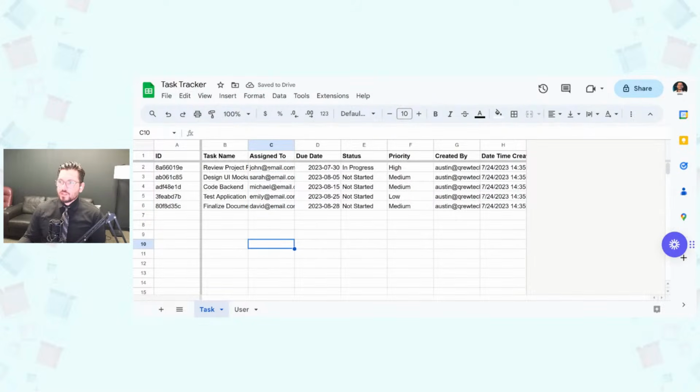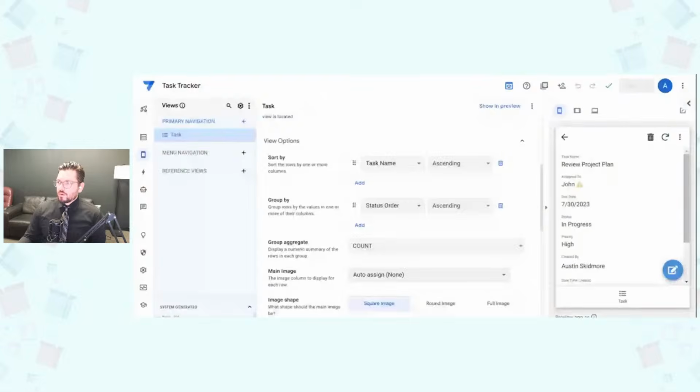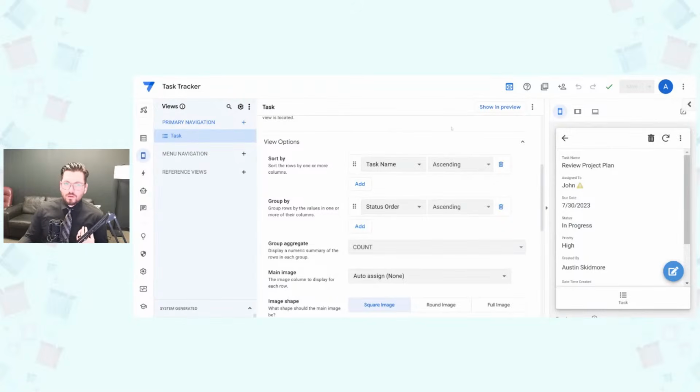Okay, so now AppSheet sees, that's the ID I was looking for, not the actual label. The label, again, is for us humans to understand what data is there. The ID is for AppSheet. In this case, our ID, or our key column, I should say, is the email.